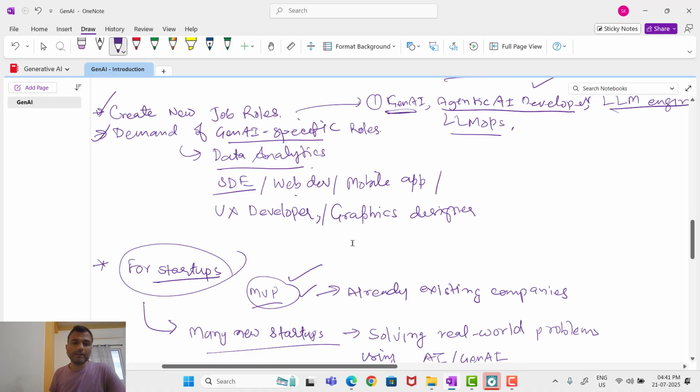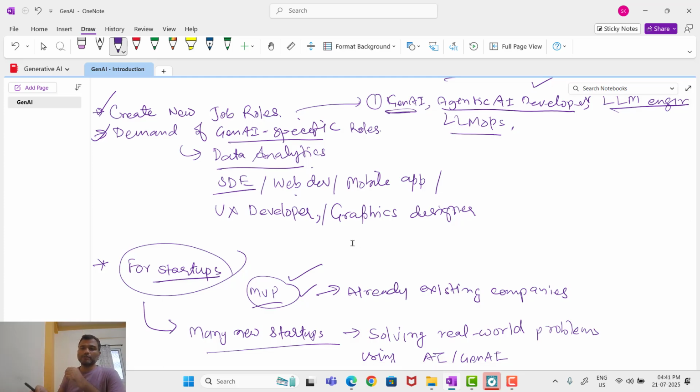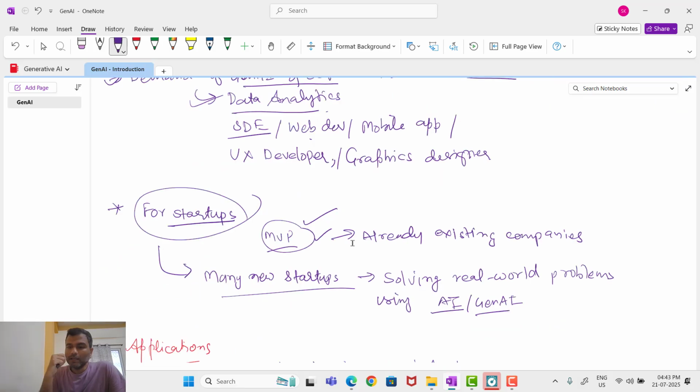Okay. The other thing is that the same work is there, but you are using generative AI tools, using generative AI skills to enhance your productivity. Let's say that you are working as a data analyst. So now how can you use generative AI? How can you use LLMs to enhance your productivity? Okay. You can start if you are not a job seeker, if you are a founder, a businessman, a researcher, you can use generative AI to solve real world problems.